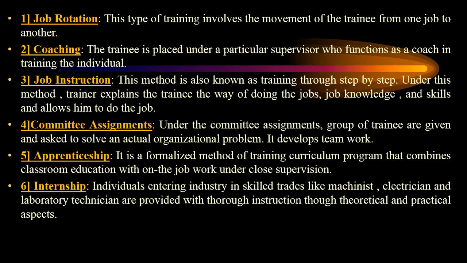Third one is job instruction. Here step-by-step instruction is given to the trainee, so that the person can understand how to do the job, gain the job knowledge and skills, and know better about the job. Here the trainer explains to the trainee, in a step-by-step method, the way of doing the job, so that he can follow the instructions and know the job.